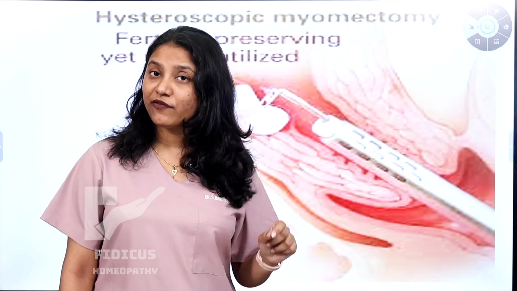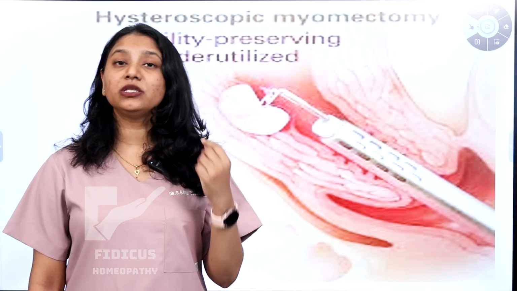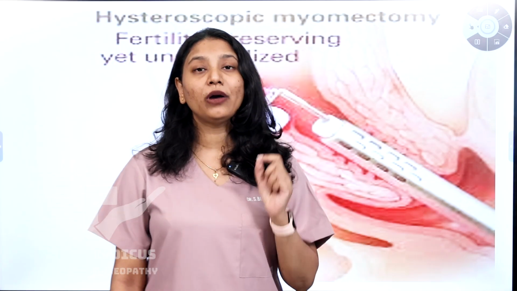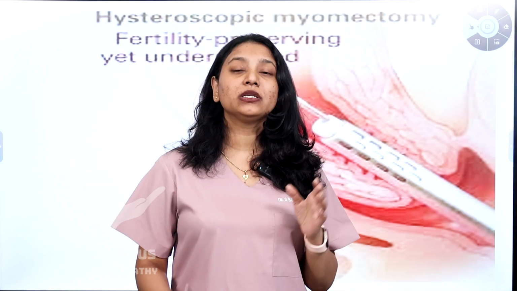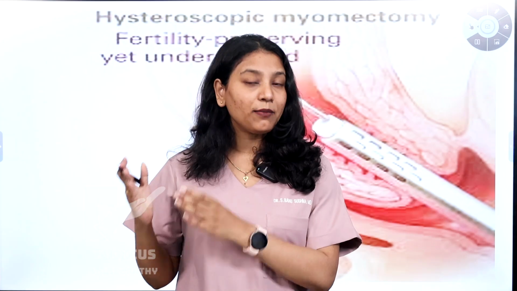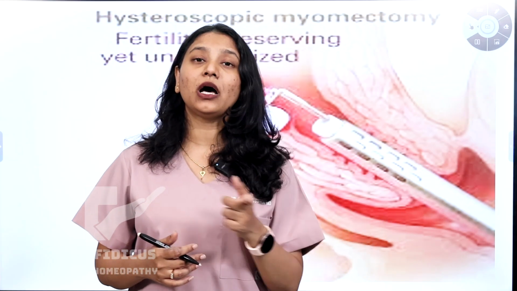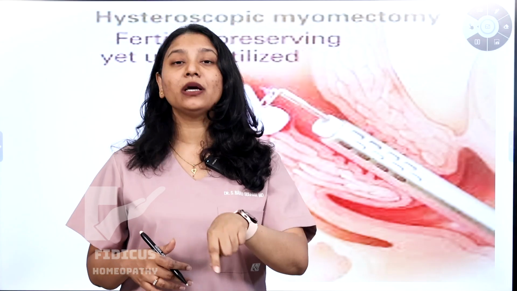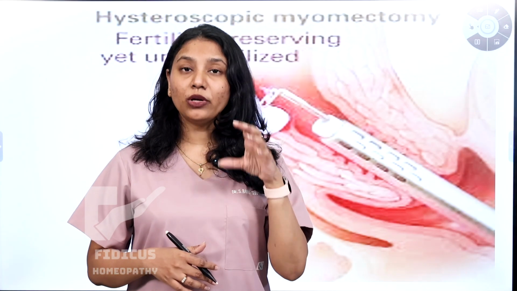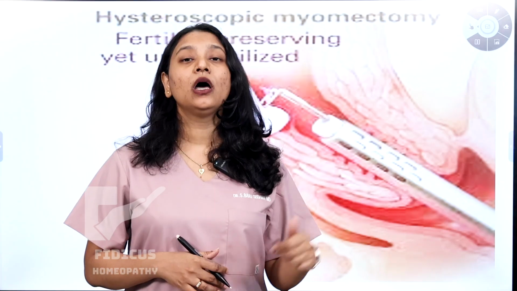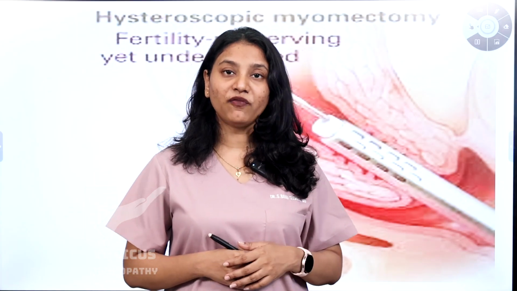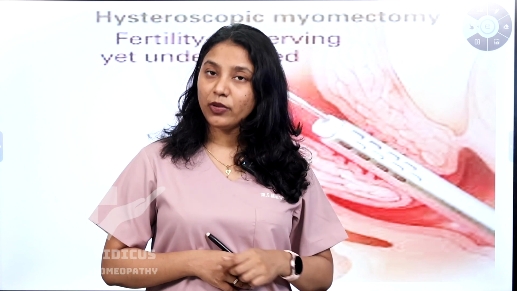So this cannot be performed in youngsters or teenagers or in people who haven't yet married. This can only be performed in people who are already married. So this is one of the drawbacks of hysteroscopic myomectomy. The other drawback is that it should only be a submucosal fibroid, or a fibroid which is moderate in size, for this surgery to be performed. It is most useful in submucosal fibroids, but the fibroid size should be very small.